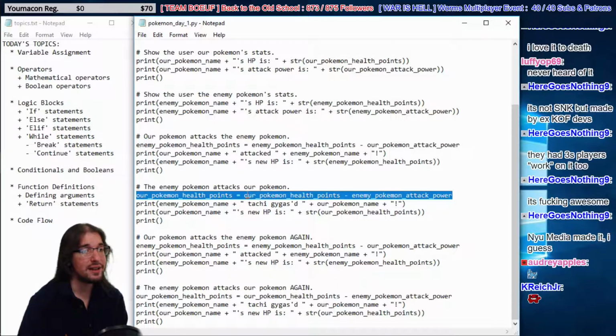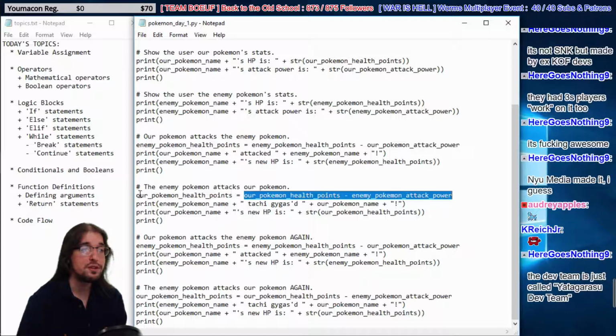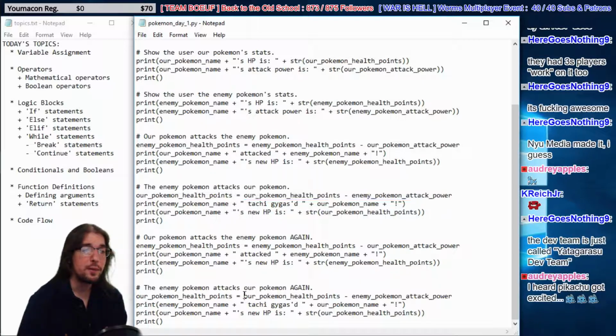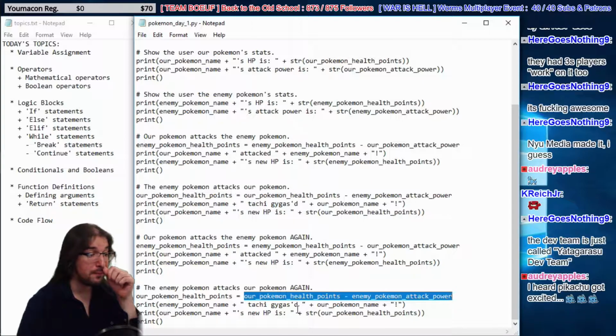So what we're saying is that our Pokemon health points is reassigned. Whenever we reference this value from now on, our Pokemon health points is a new value. It's whatever is the result of this operation. So now our Pokemon health points equals 5. That means later on down here, when we say our Pokemon health points minus enemy attack power, that means 5 minus 35, which is negative 30, right? So that's how the value keeps changing.